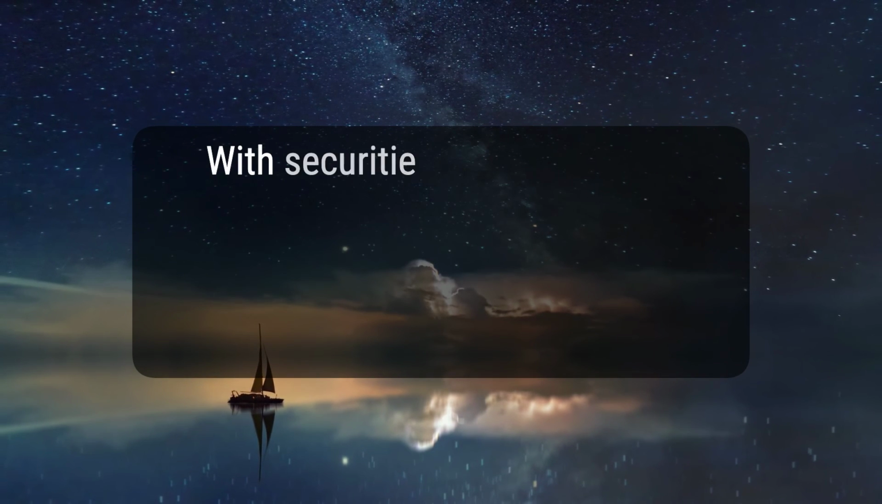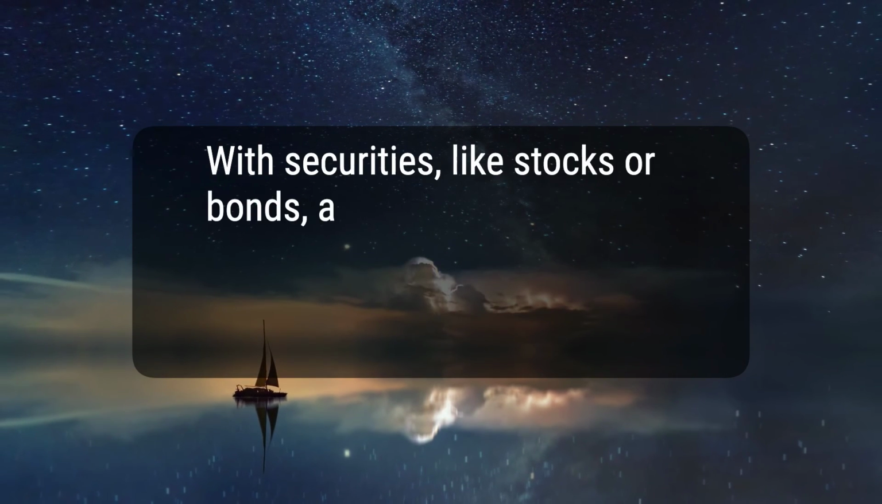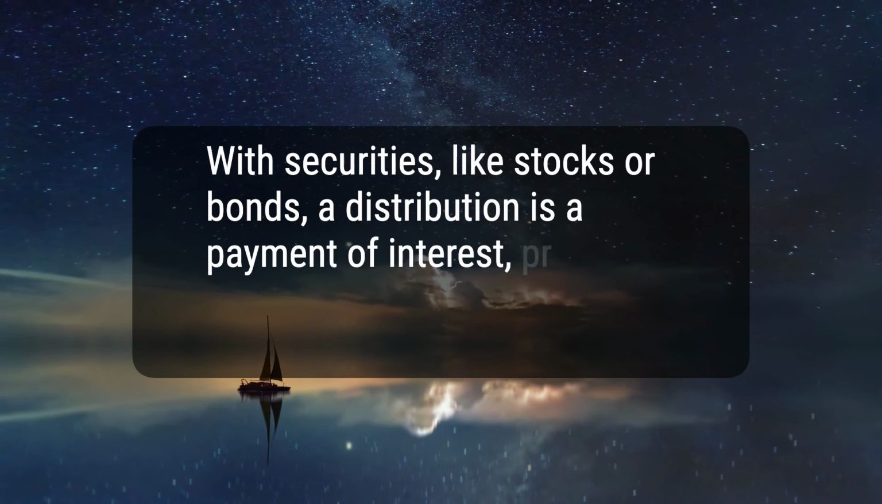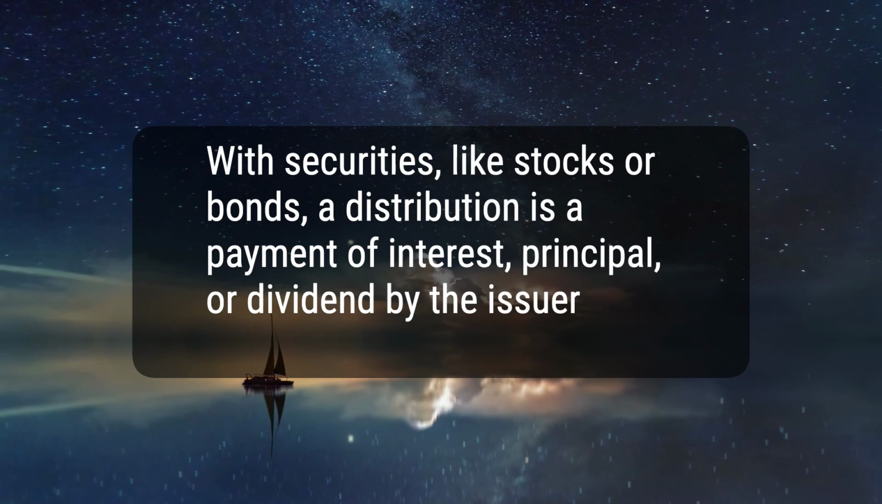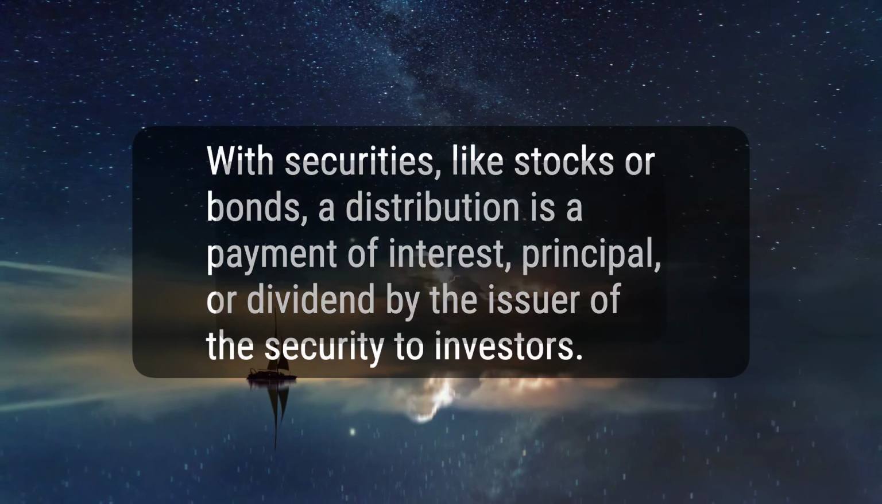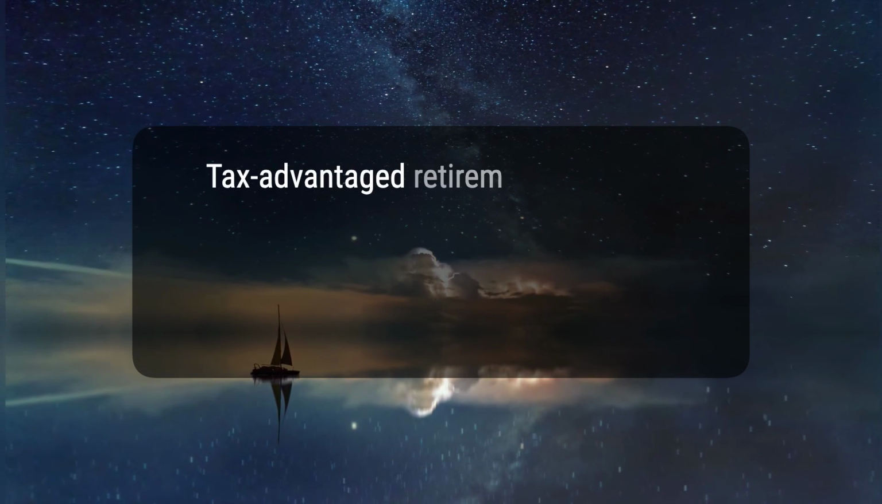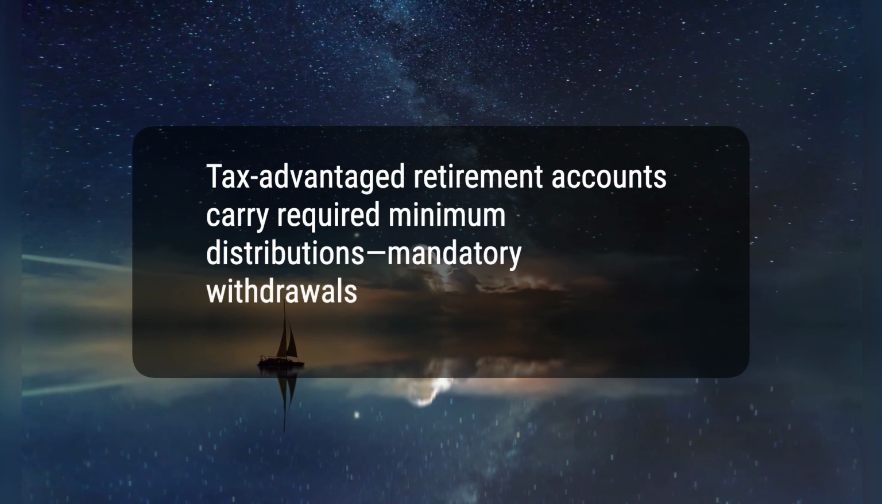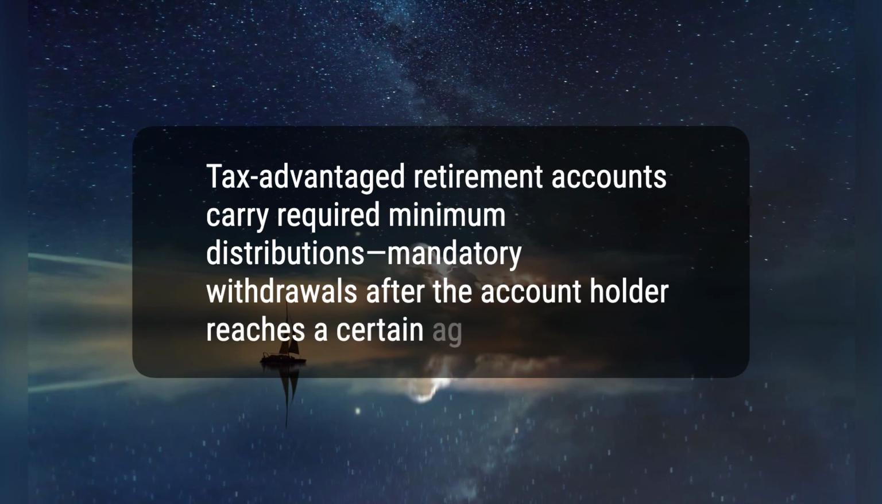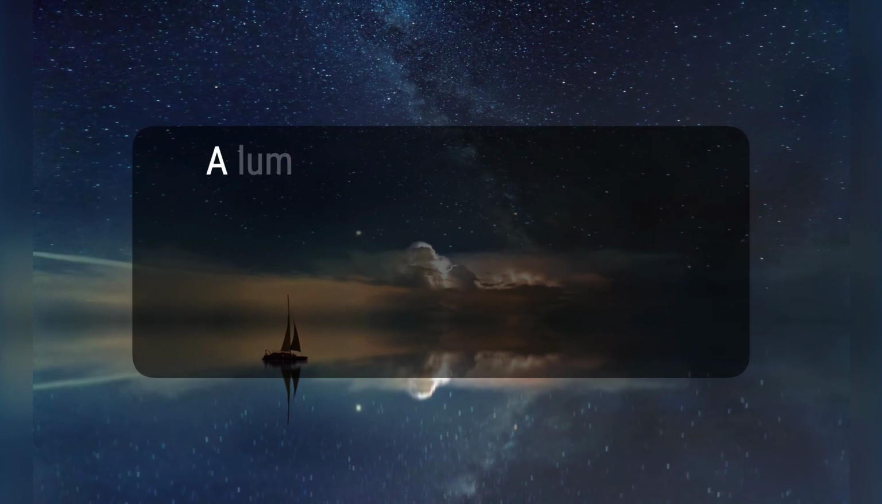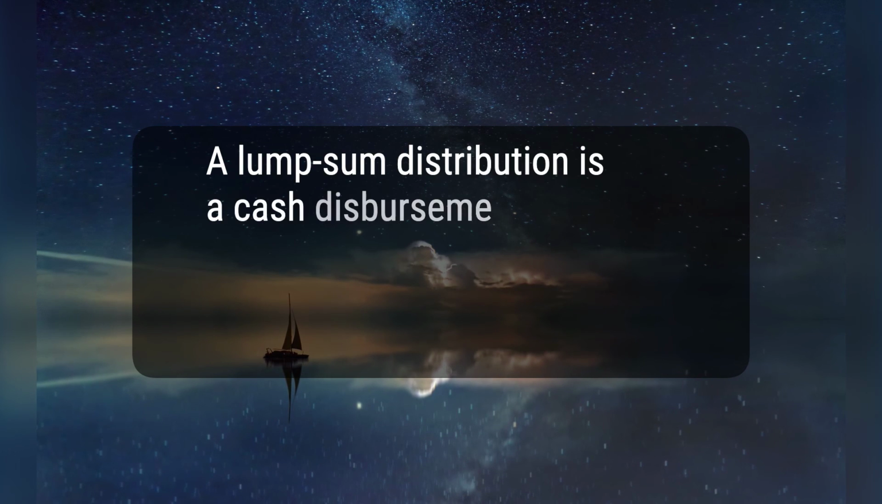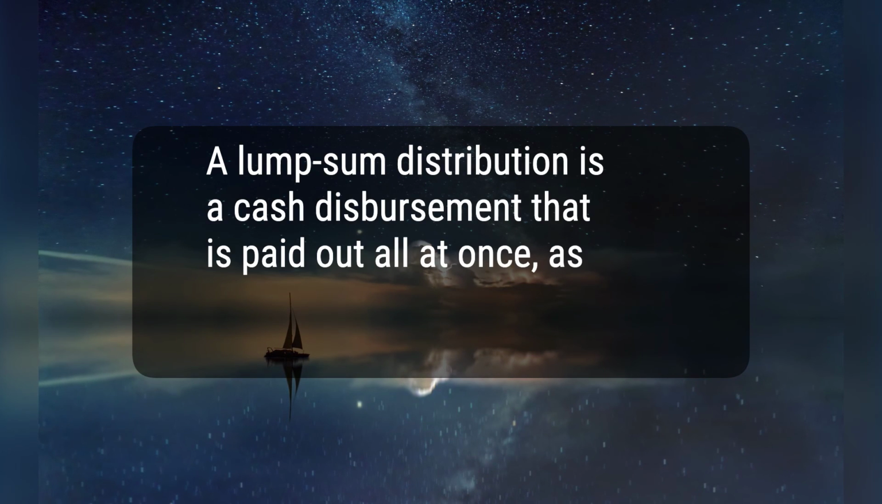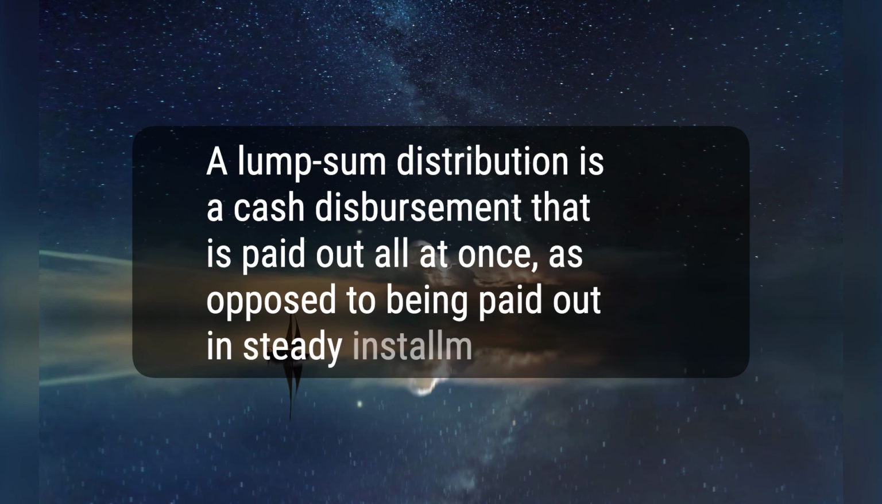3. With securities, like stocks or bonds, a distribution is a payment of interest, principal, or dividend by the issuer of the security to investors. 4. Tax-advantaged retirement accounts carry required minimum distributions, mandatory withdrawals after the account holder reaches a certain age. 5. A lump sum distribution is a cash disbursement that is paid out all at once, as opposed to being paid out in steady installments.